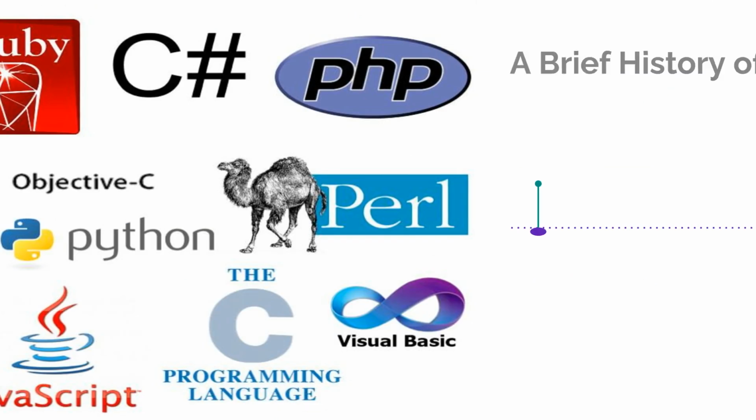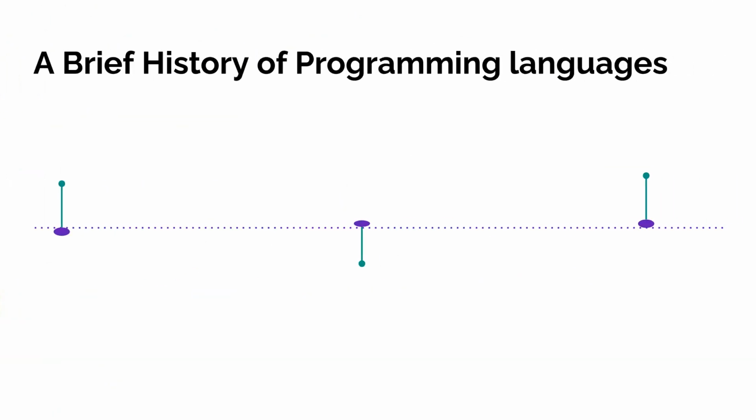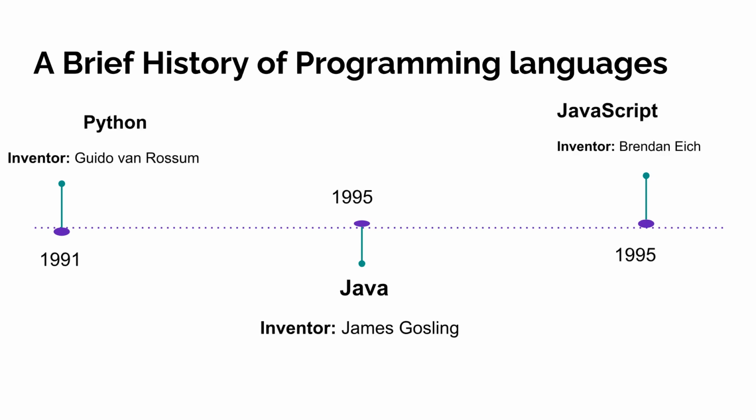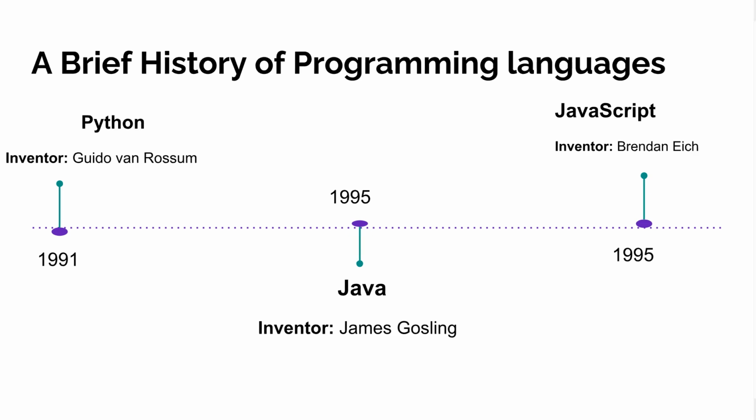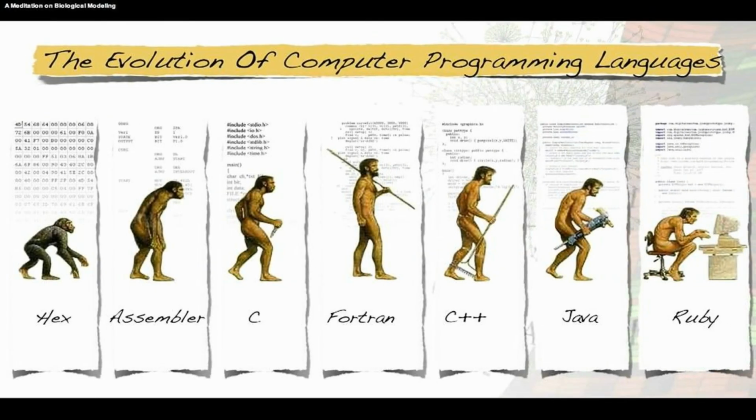purposes and environments. Moving into the 90s, we saw the birth of more versatile languages, Python in 1991, followed by both Java and JavaScript in 1995, which transformed the landscape of software development. This image illustrates the evolution of computer programming languages, showing how we have progressed from basic machine-level instructions to the sophisticated high-level languages we use today.